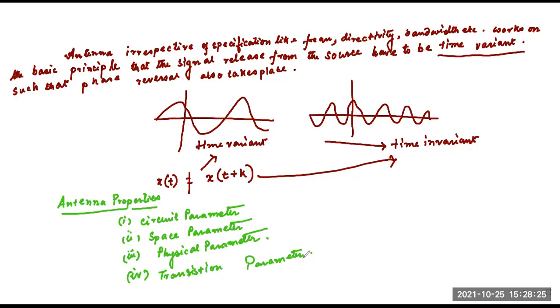need to be analyzed. So what are the circuit parameters? Yes, one by one tell me circuit parameters.